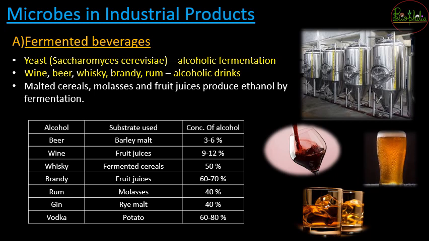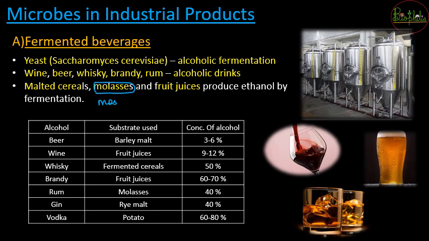अब ये yeast जो फर्मेंट करेगा, that is going to be the substrate. सो कौन सी चीज फर्मेंट होगी, that depends on how it is going to taste. So for example, if the substrate is malted cereals, molasses or fruit juices, then in every fermentation, as soon as the substrate changes, that is going to change the alcoholic drink. So in alcoholic drinks, the most common substrate is going to be molasses.